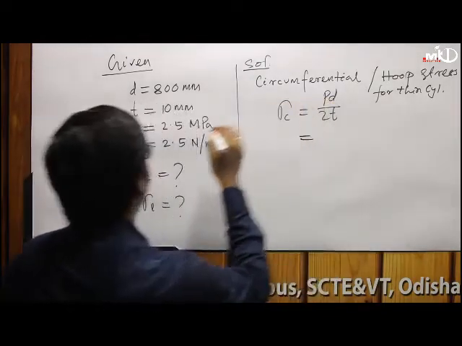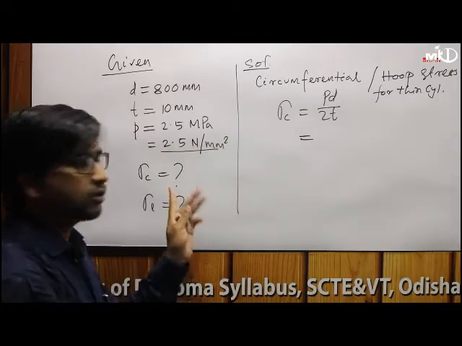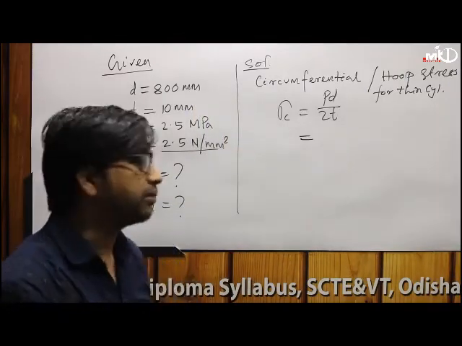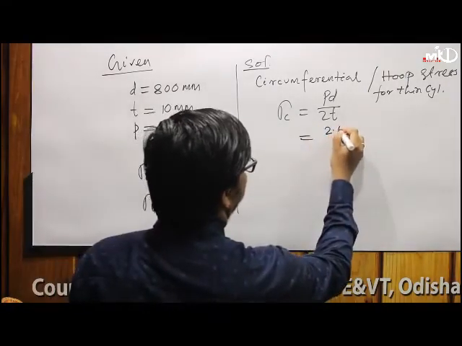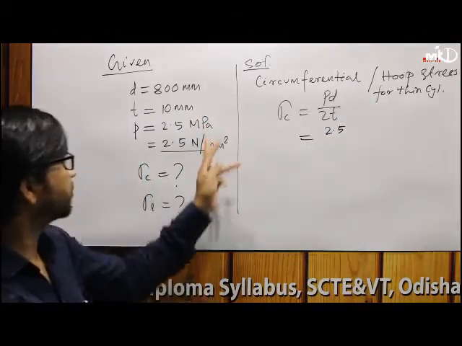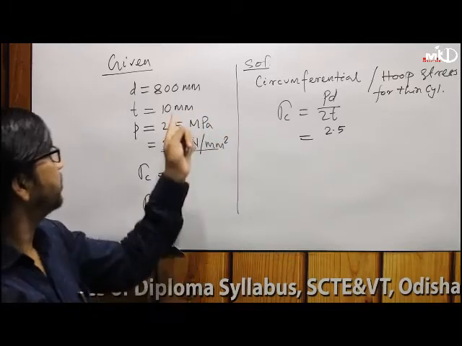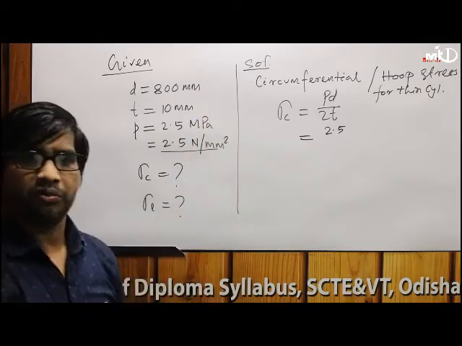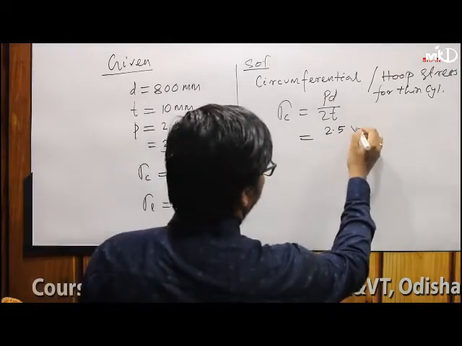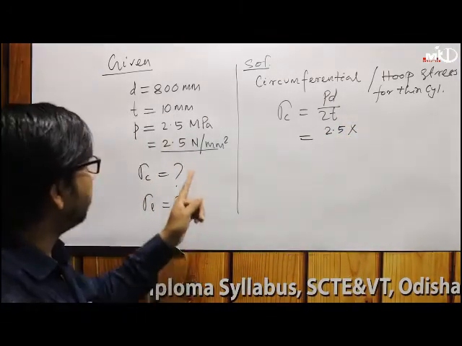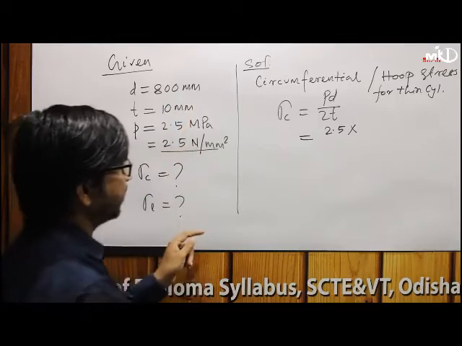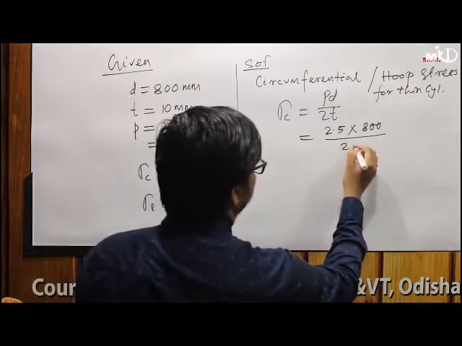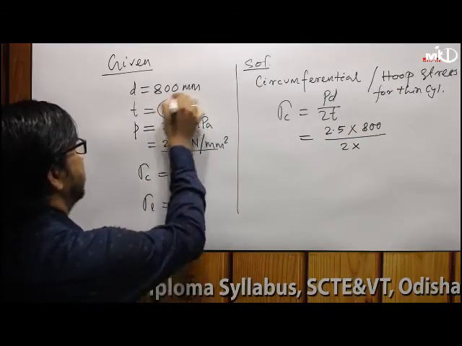P is 2.5 newton per mm square. We do not convert to meter square, because diameter and thickness are both in millimeter. So P is 2.5 newton per mm square, D is 800, divided by 2 into thickness, 10 mm.